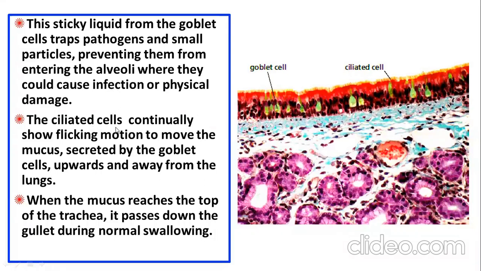So the ciliated cells continuously show a flicking motion to move the mucus secreted by goblet cells upward, away from the lungs, so that it is removed from your breathing system and may not block your lungs. When the mucus reaches the top of the trachea, it is passed down the gullet during normal swallowing. It enters your digestive system.